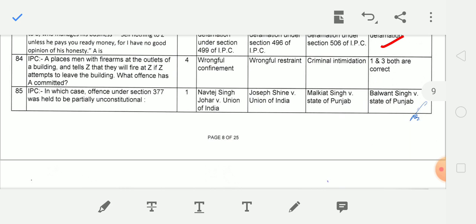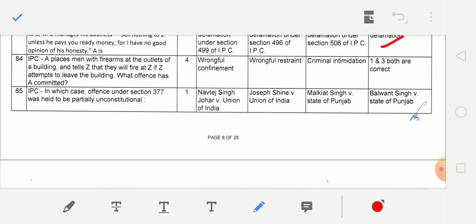Next question. A places men with firearms at the outlet of a building and tells Z that they will fire at Z if Z attempts to leave the building. What offence has he committed? 1 and 3 both are correct. Wrongful confinement and criminal intimidation both.